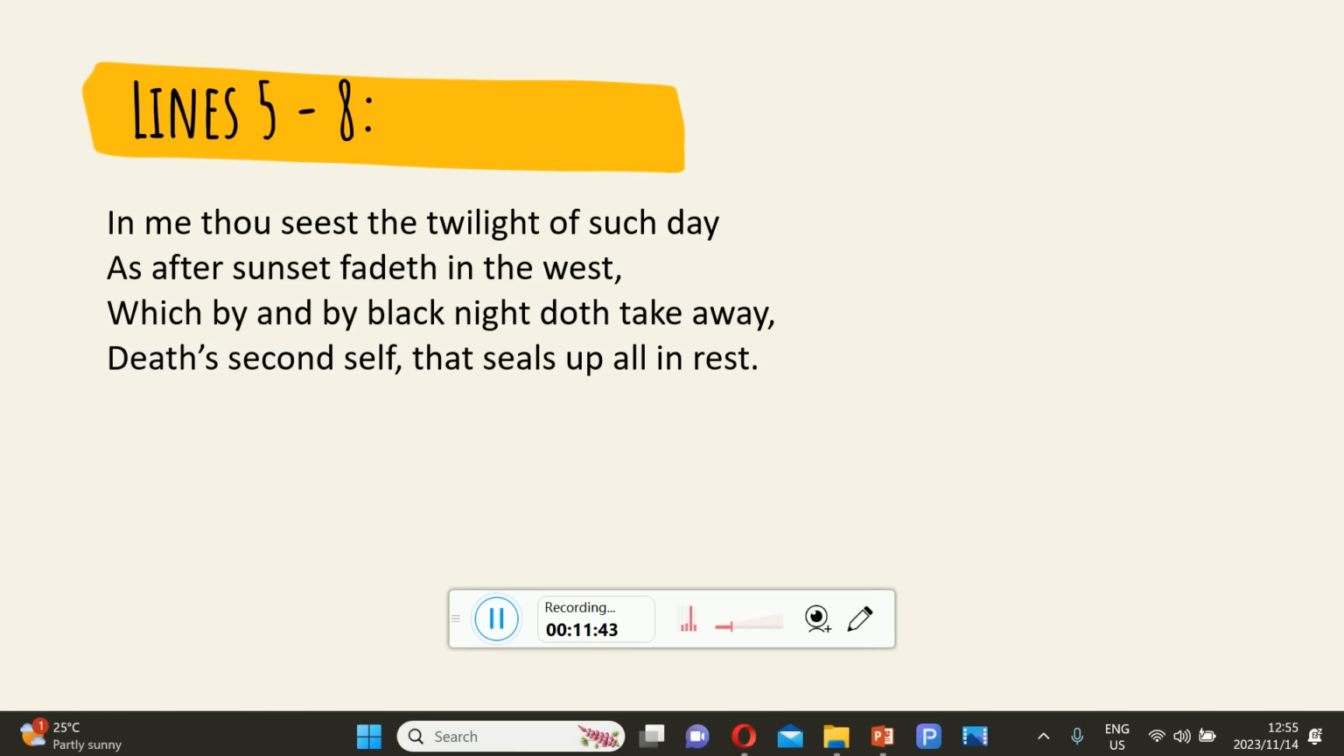And furthermore, it's an extended metaphor because the weather has gotten colder and the birds have just flown away. Even the melodious sound from the birds is no more, because it says bare ruined choirs. So the first quatrain signifies the idea of aging. Now let us check the second quatrain. In me thou seest the twilight of such a day, as after sunset fadeth in the west, which by and by black night doth take away, death's second self, that seals up all in rest.